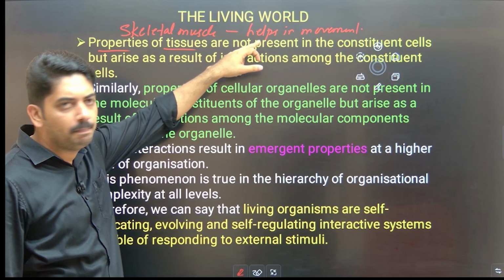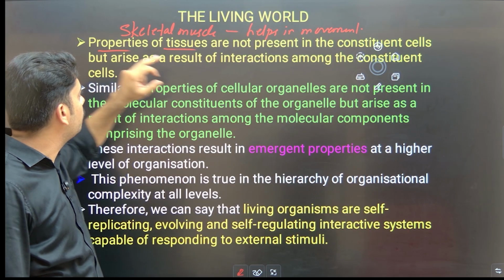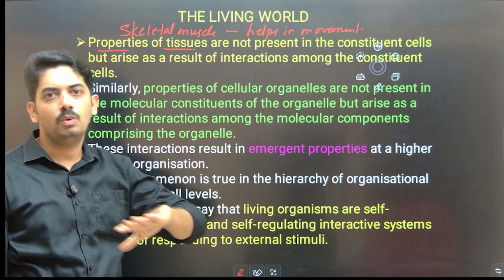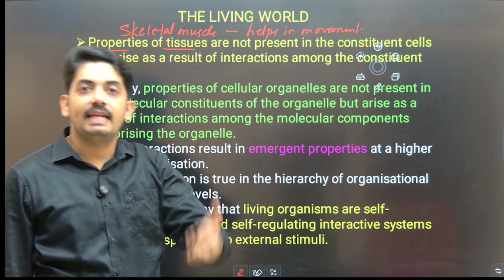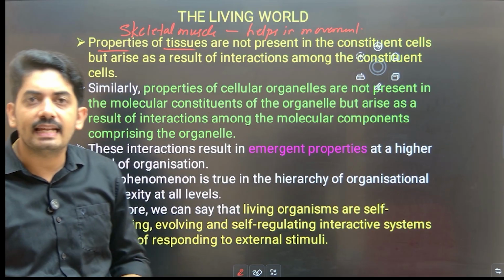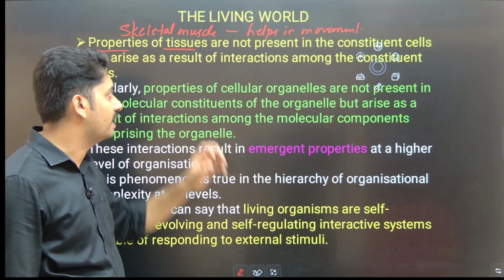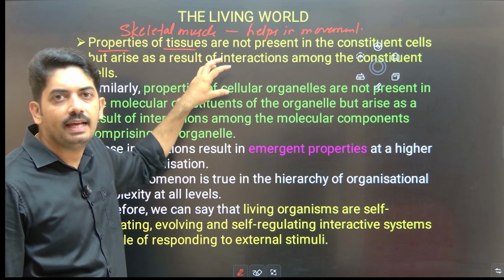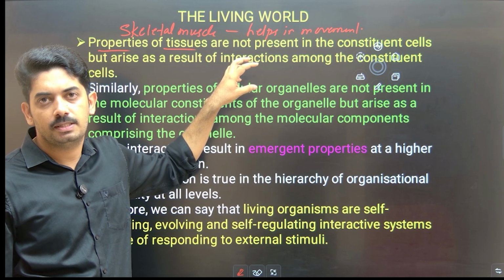Now this property, is it because of one cell present in the skeletal muscle? The answer is no. How is this character arising? It is arising because of interaction among the cells present in that tissue. Okay, so that is where the emergence character appears.